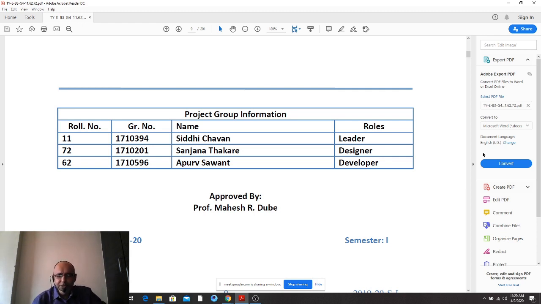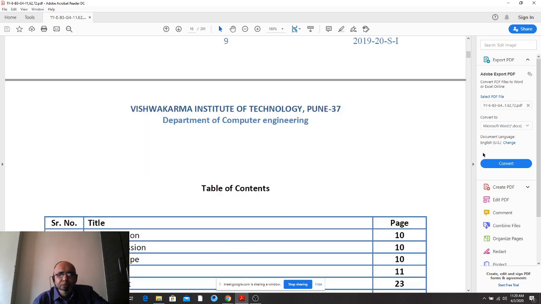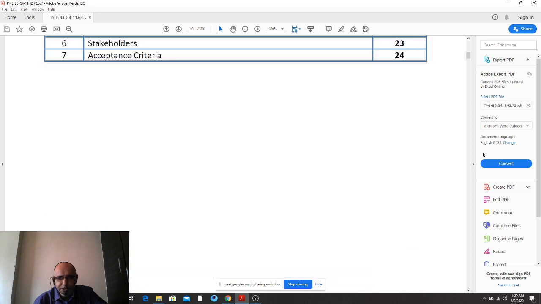As far as the feature set document is concerned, moving next, this is the table of contents: project vision, project mission, scope, goal, feature set. Moving next, what is important is the stakeholders. Stakeholders are of two types. One is internal stakeholder and another one is external.